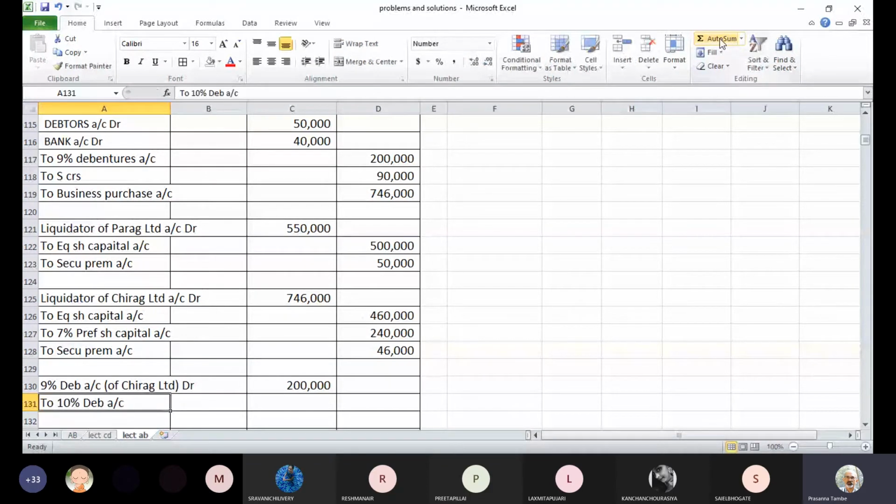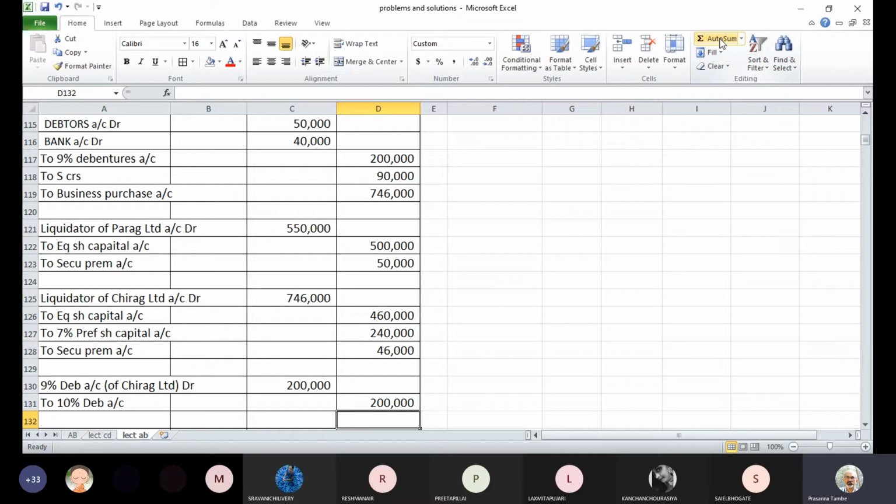These are the new debentures of Anurag Limited, which were given to the erstwhile debenture holders of Chirag Limited. So the debenture holders of Chirag Limited are also satisfied. Instead of 9% debentures which they were holding in Chirag Limited, they are now offered 10% debentures of Anurag Limited, and accordingly the settlement has been carried out.